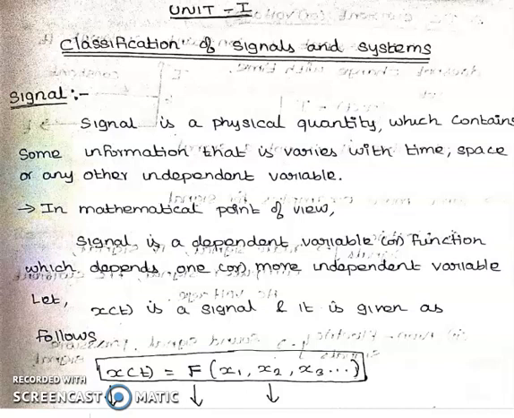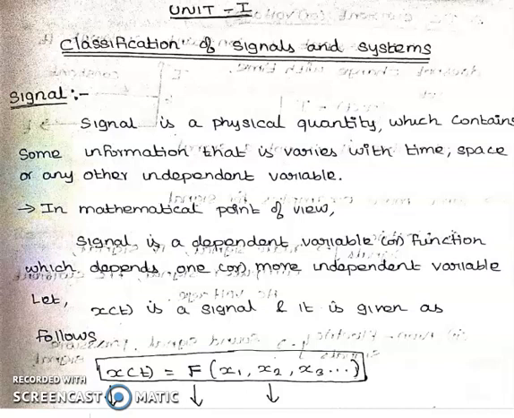And one more point is that the information is varying with time, right? Meaning that you're speaking different words at different times. First you're saying hi, and then you're saying how are you. These are different words that are varying with time, or any other independent variable. Overall, this is known as a signal.